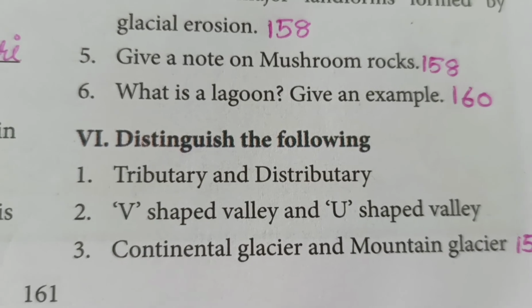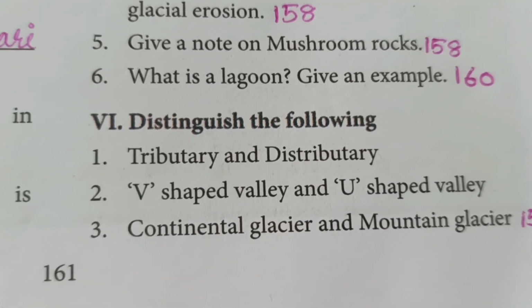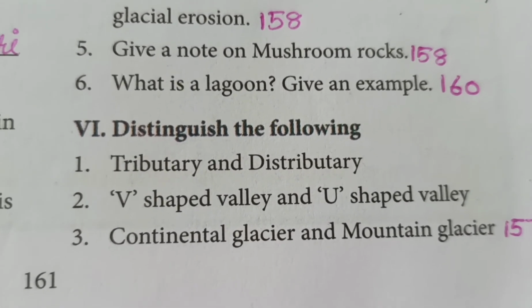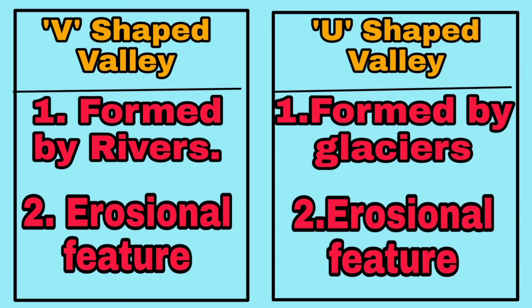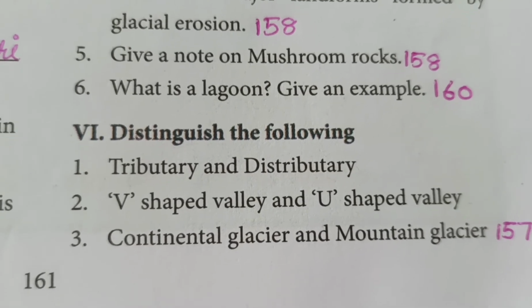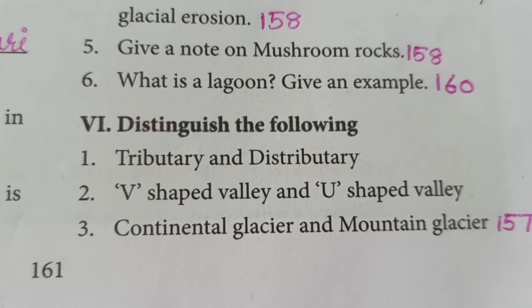Second question, V-shaped valley and U-shaped valley. V-shaped valley, first point, it is formed by rivers. U-shaped valley, they are formed by glaciers. Second one, V-shaped valley, it is an erosional feature, and U-shaped valley, this is also an erosional feature of the glaciers.